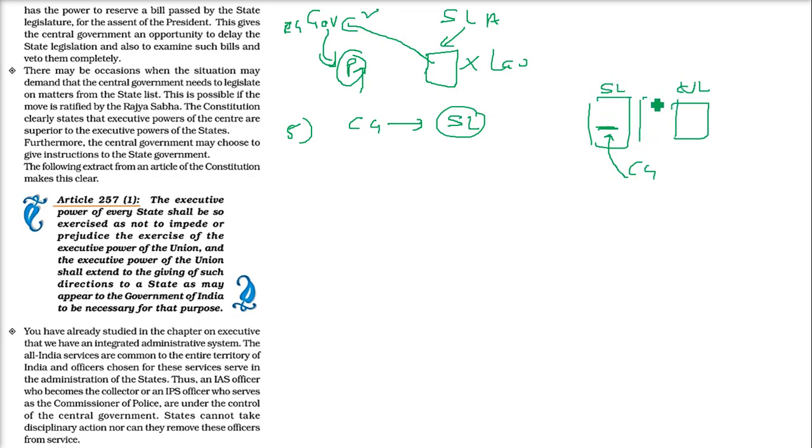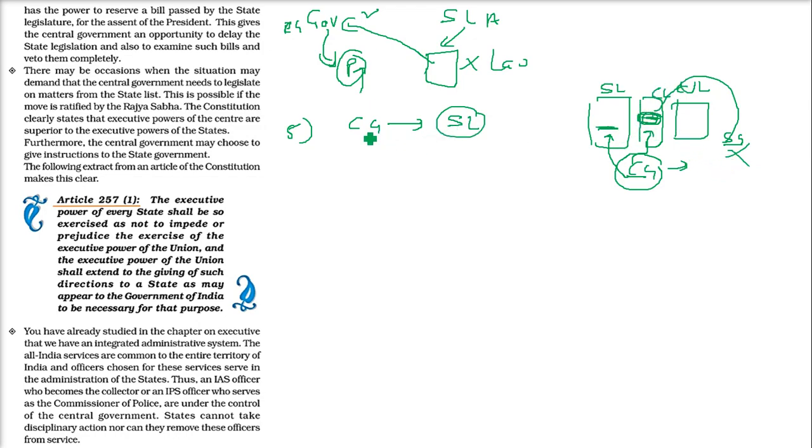But there is a concurrent list. On this, the central government is making law, and the state government is also making law on the same subject. But when the central government is making a law on a concurrent list subject, the central government law will supersede the state government. This is the power of the central government.